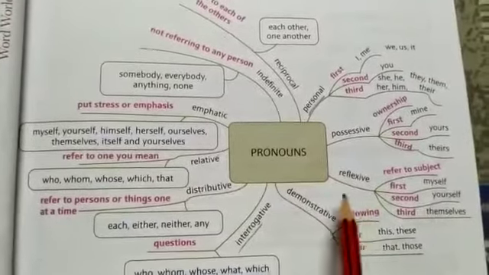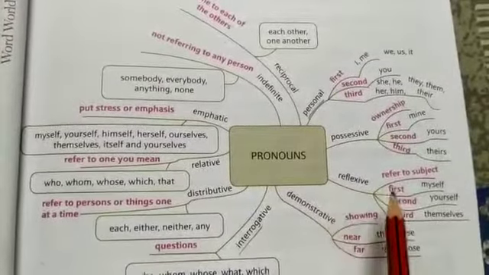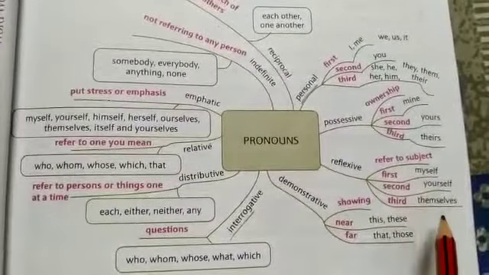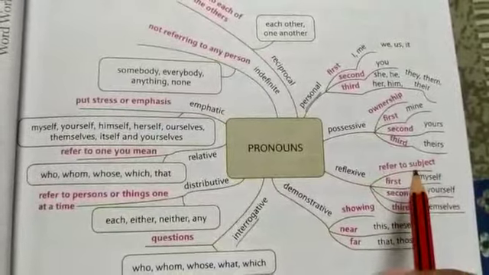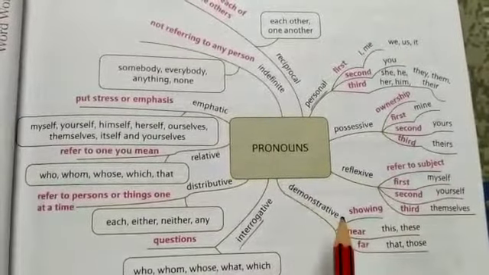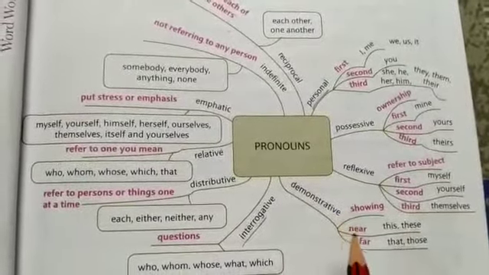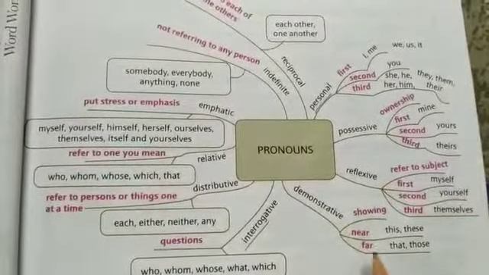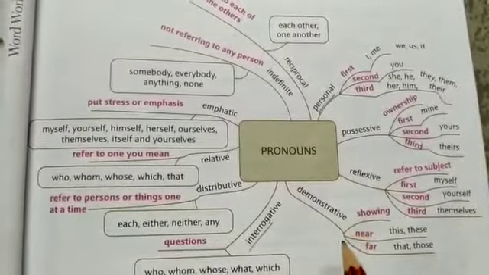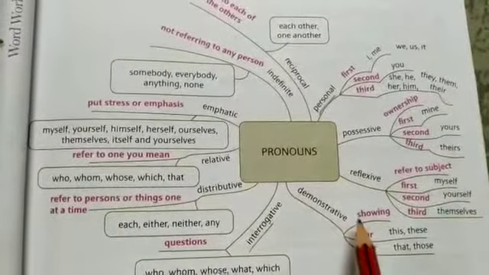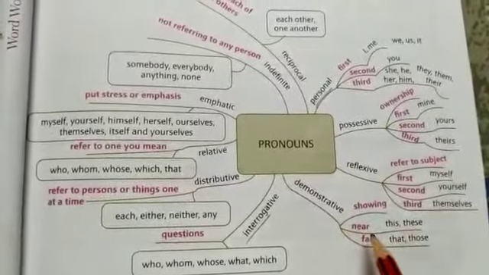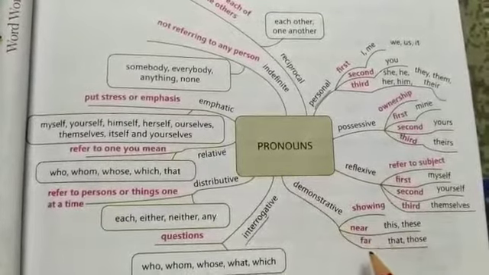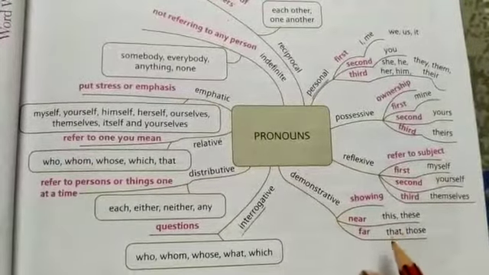Next type is reflexive pronoun. Reflexive means which refers back to a subject, like myself, yourself, themselves. Next is demonstrative, which shows closeness and distance, the object which is near and the object which is far. If we use a pronoun in that sentence, then it is called demonstrative pronoun. For the near one, we will use this, these. And if we want to use it for far, then we will use that, those.